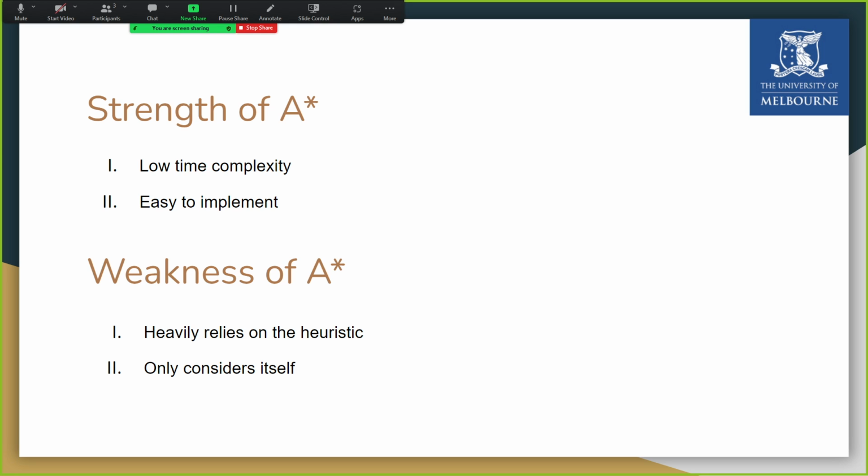For the weakness of A-star, as it heavily relies on the heuristic, it is sensitive to the precise heuristic. It is also not suitable for a competitive game as it only considers itself and cannot consider the potential actions of the competitor.